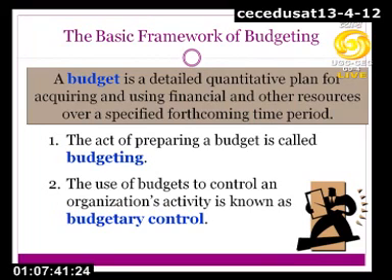When we use budget to control the actions or organization's activity, it is known as budgetary control. So this is the widest term under the budgetary control system. We can emphasize a little more on this particular term because this is the subject matter of the talk.